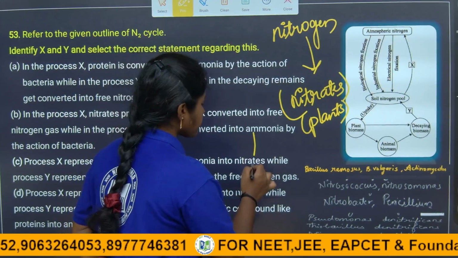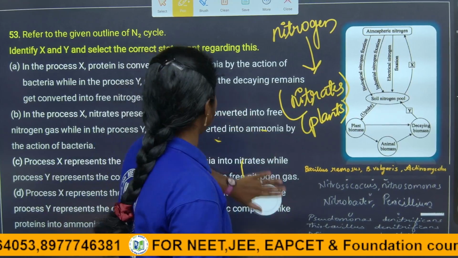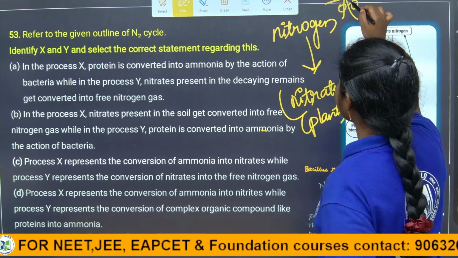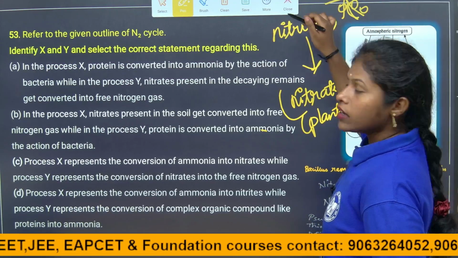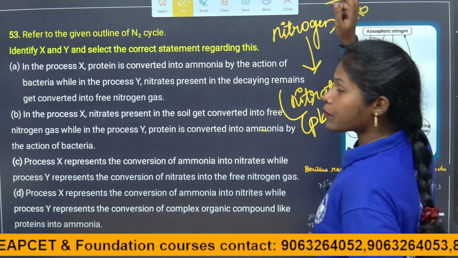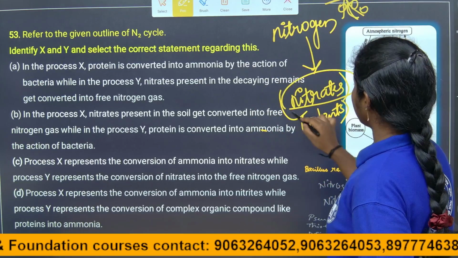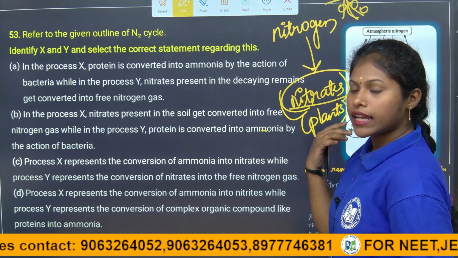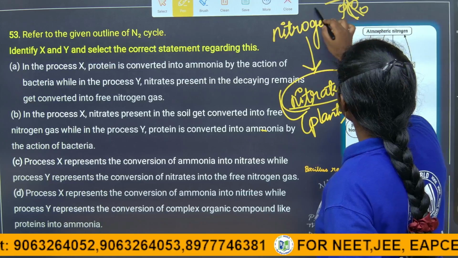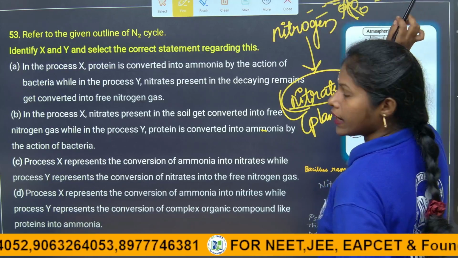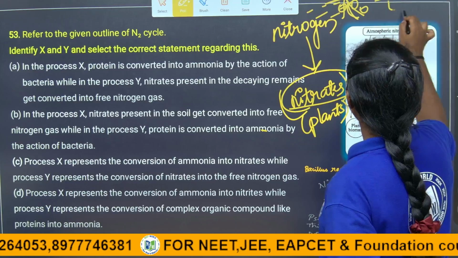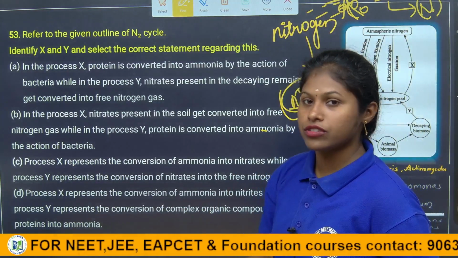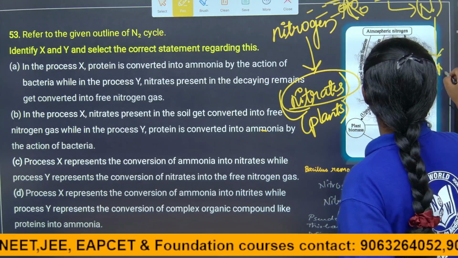So if it is a plant, in the roots there are bulb-like structures, and in those the bacteria are present. They convert the atmospheric nitrogen into nitrates, which can be utilized by the plants. As much as the plant needs can be utilized by the plants, and the rest of the nitrates will be present in the soil, right? Thereby the soil is also enriched with nitrogen. The primary nutrient of the soil is nitrogen, thereby the plants can grow.